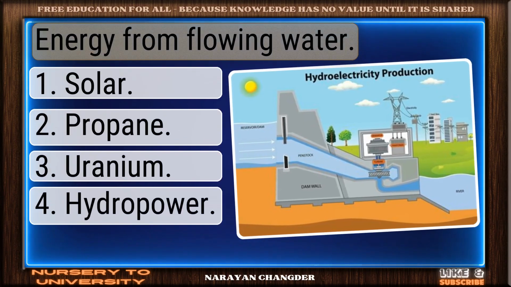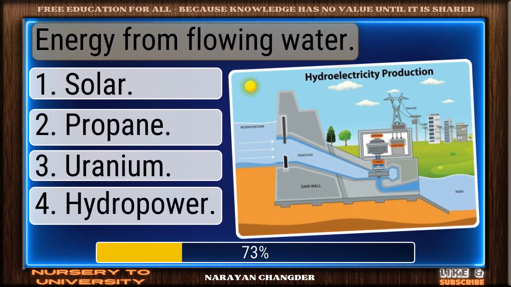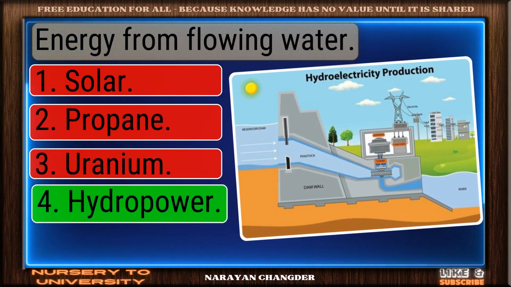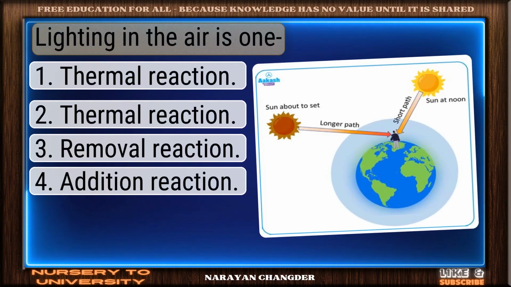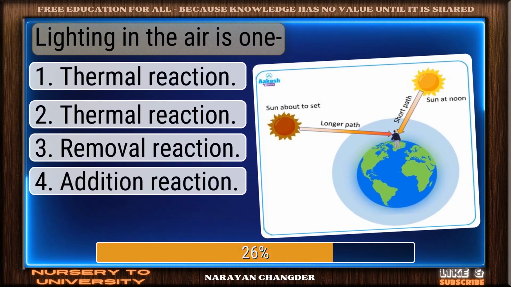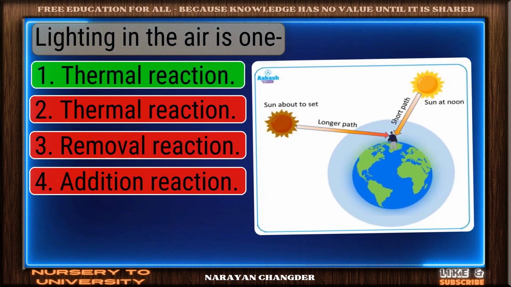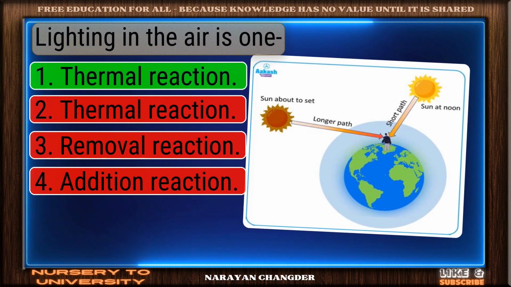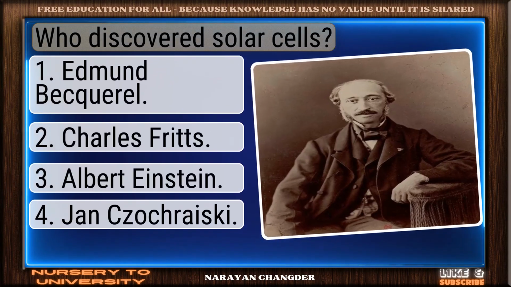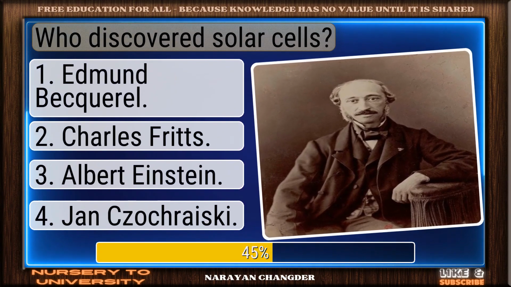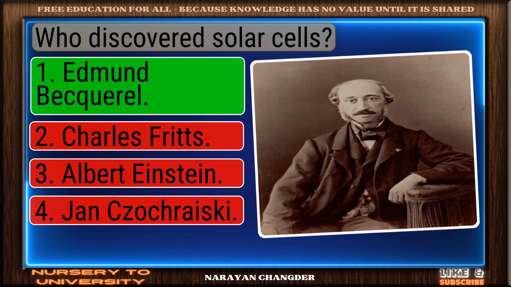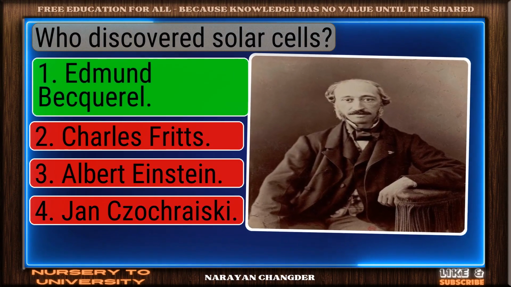Energy from flowing water. Good thinking. Hydropower is right. Lightning in the air is one. Nice selection. Thermal reaction is correct. Who discovered solar cells? Great thinking. Edmund Becquerel is right.